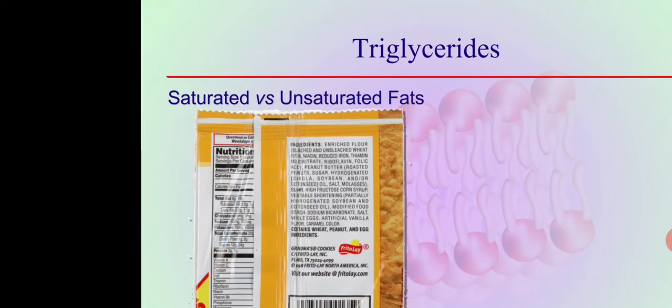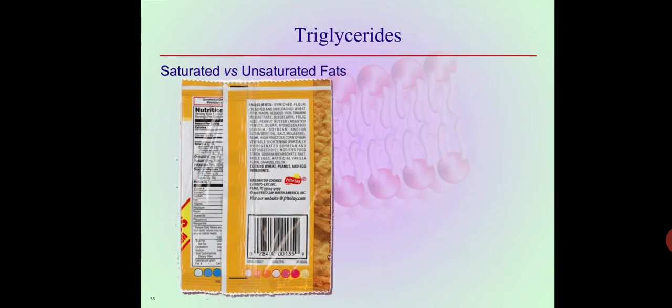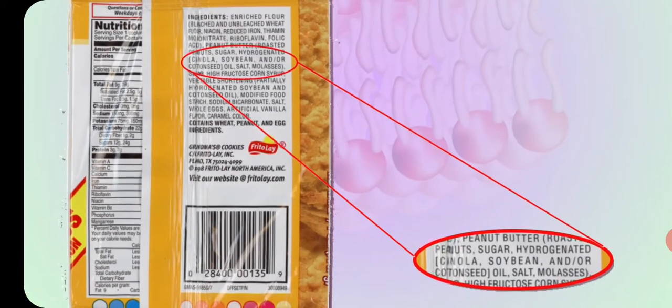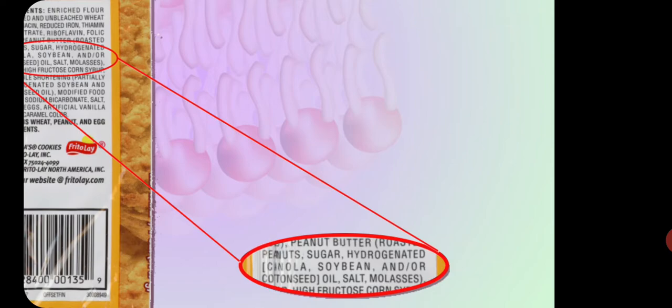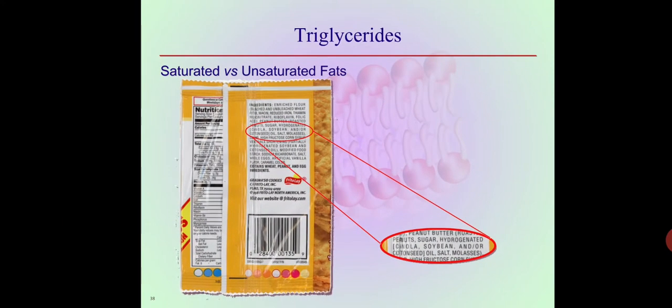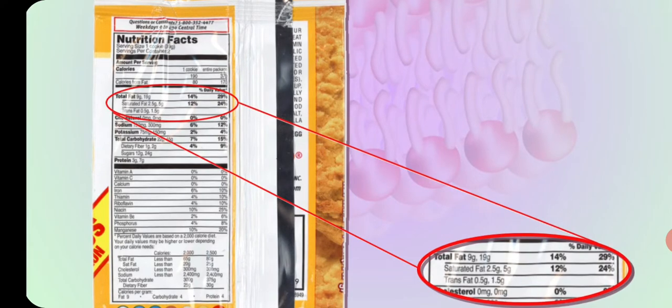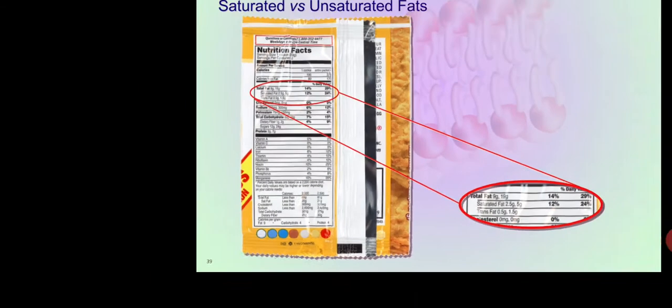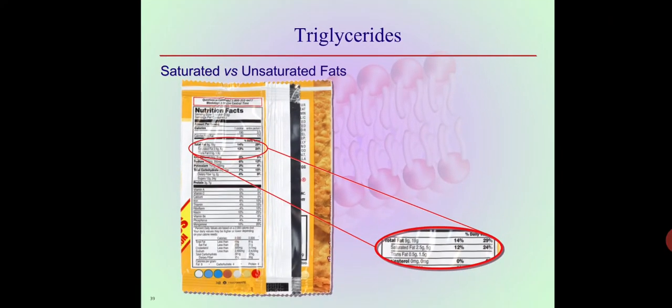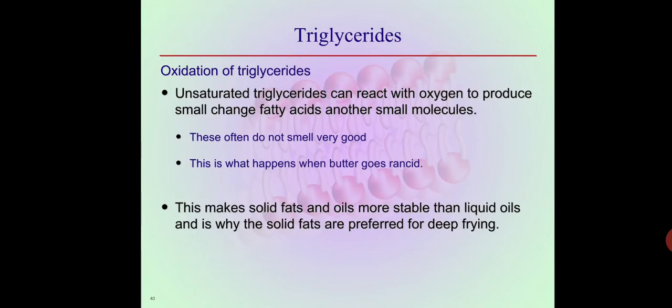Okay, now you can see this one. You are purchasing biscuits, chips, etc. I'll just be showing, yeah, peanut butter: hydrogenated, sugar, canola, soybean, cottonseed oil, salt, molasses. So you can go through the components which are being used in that food product. Fine. So this is again one such example: saturated fat, total fat, trans fat, cholesterol. So just see, if trans fat is there, don't purchase that product. If cholesterol is there, don't purchase that product.